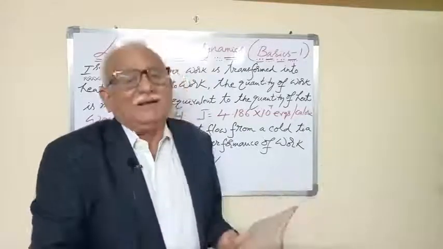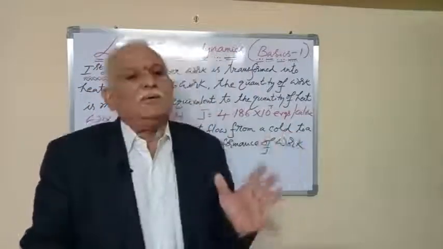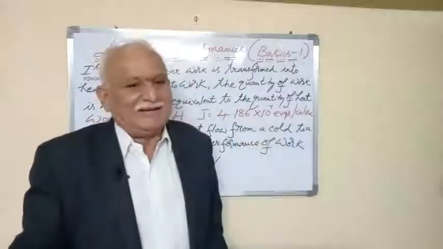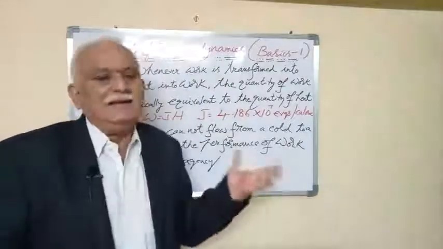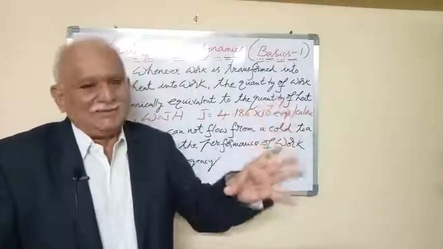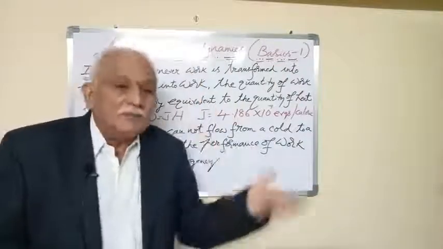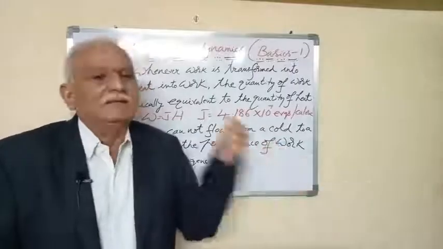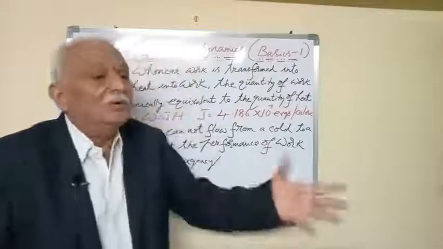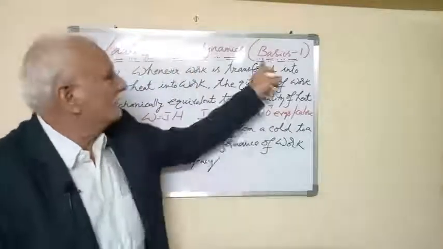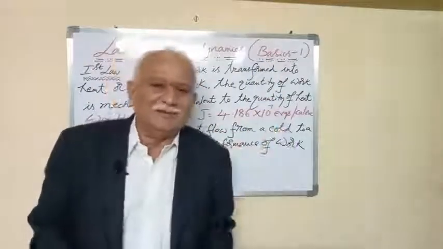So in the days to come, we will see how these are useful in our crop production. In addition to crop production, animal rearing and plantation crops, the laws can be really useful, because finally energy is utilized. The Sun's energy is utilized in the economically required parts: in cereals, grains; in plantation crops, fruits; in tuber crops, roots. How these can be used in the days to come in advanced study. This is the basics: the first law of thermodynamics and the second law of thermodynamics.